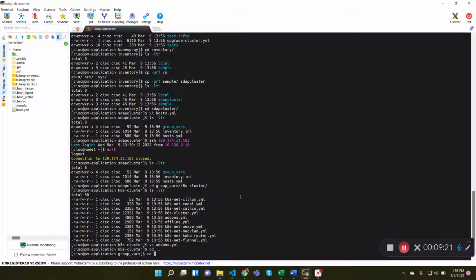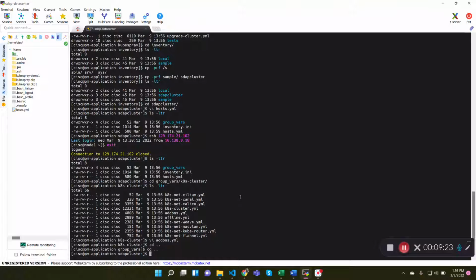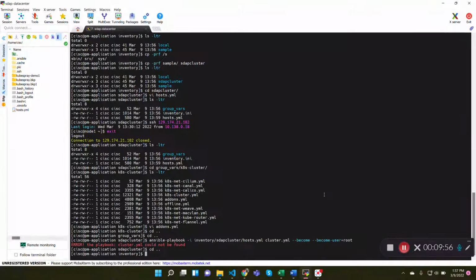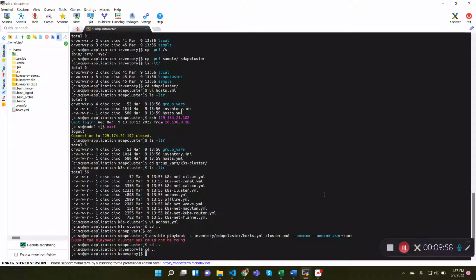That's from where you need to run that command. Now I'm inside the kubespray folder and run the ansible playbook command that will start the Kubernetes clusters.